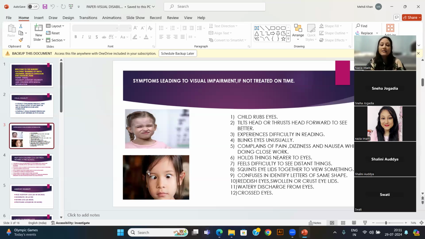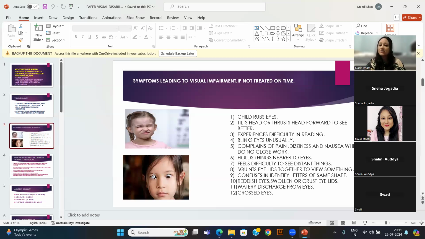And cross-eyed, this picture is called cross-eyed. The child sees like this many a time. Why? Because the child is helping herself or himself to cope up with that situation. Why am I unable to see things? So the child does like this, and the child changes the angles many a times. Many a times it is by birth like this, a crossed eye.